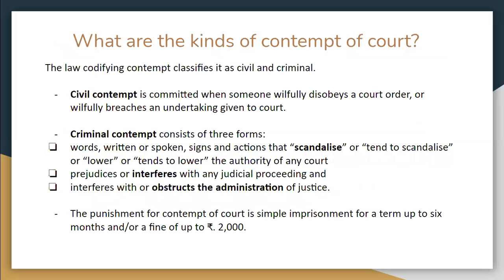There are two types of contempt of court. One is civil contempt, in which anyone who willfully disobeys a court order or breaches an undertaking given to the court comes under contempt. Second is criminal contempt, in which if someone tries to scandalize the court or lower the authority of the court by any words, written or spoken, signs, or actions, it comes under criminal contempt. If someone interferes with the judicial proceedings, again it comes under criminal contempt. And anyone who obstructs the administration of justice comes under criminal contempt.